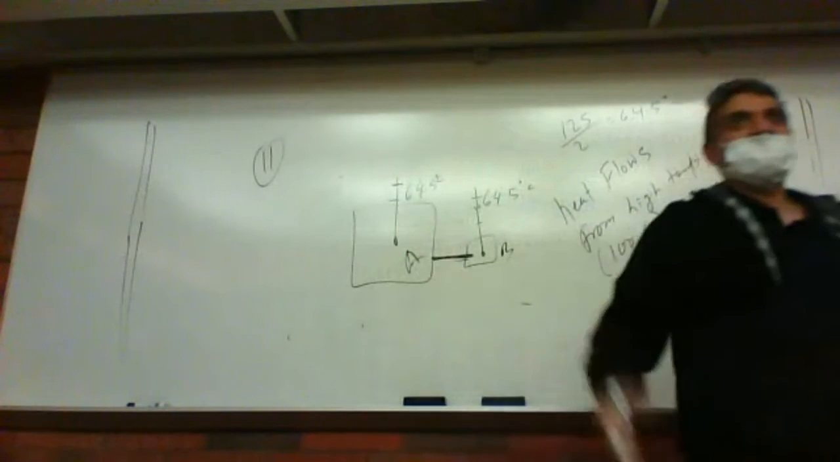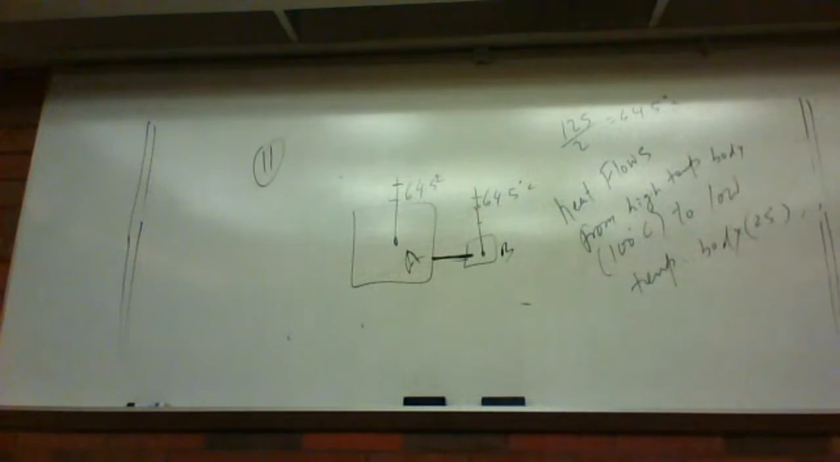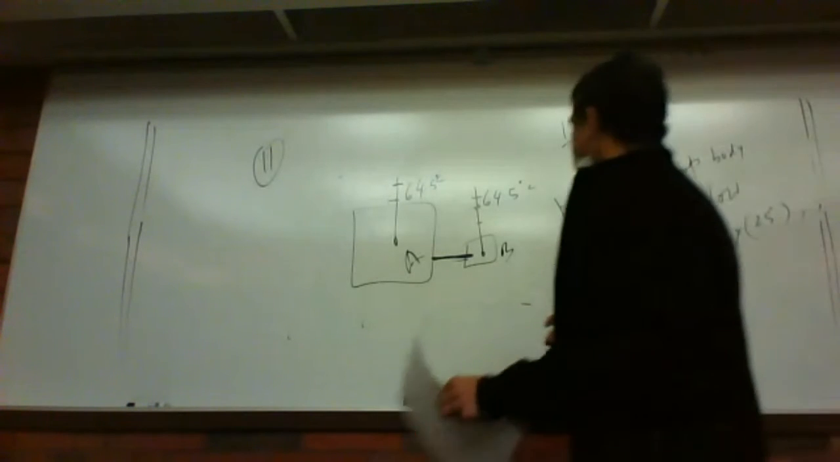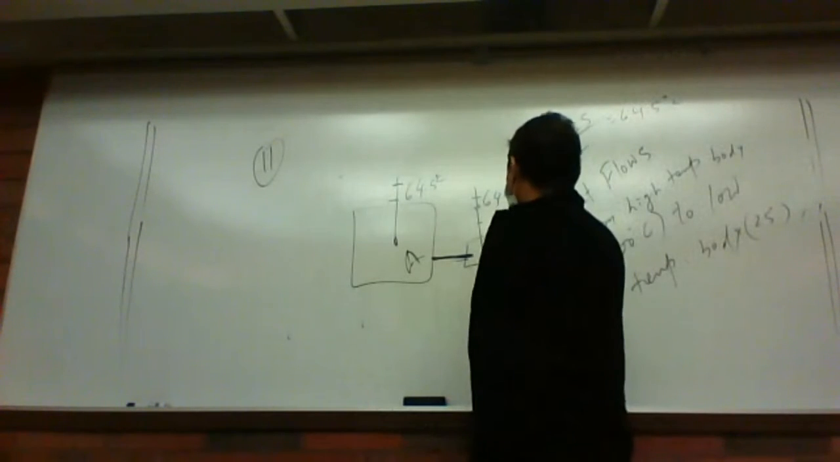Make sense? So heat flows from the high temperature body to the low temperature body until the point when the temperatures become equal, or the two things become thermal equilibrium. Make sense? Yeah? It's pretty easy, right? So both show the same temperature.